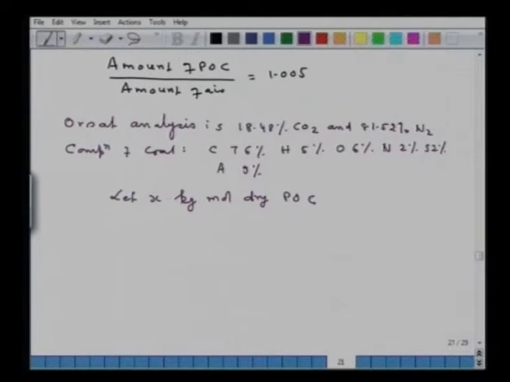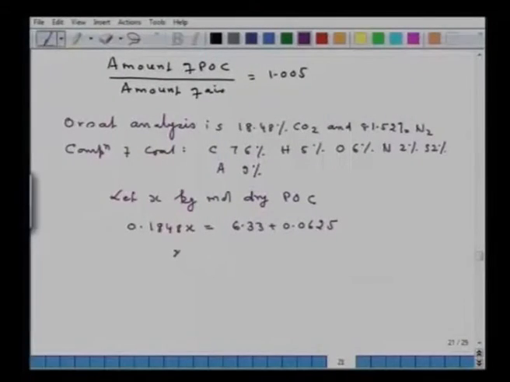We will do the carbon balance. So the carbon balance will tell us 0.1848 x is equal to 6.33, that is the carbon of the coal, plus 0.0625. My objective was to illustrate that when the Orsat analysis is given and you make the carbon balance, you have to consider the carbon and sulfur of the coal. So if you do that, then the value of x is equal to 34.591 kg mole.